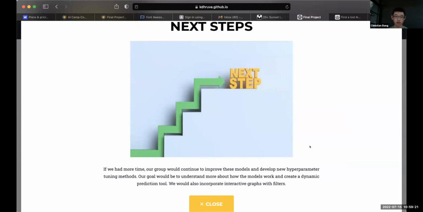Next steps. If we had more time, our group would continue to improve these models and develop new hyperparameter tuning methods. Our goal would be to understand more about how the models work and create a dynamic prediction tool. We would also incorporate interactive graphs with filters.